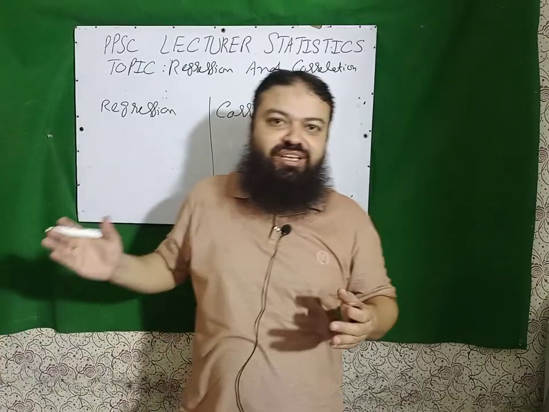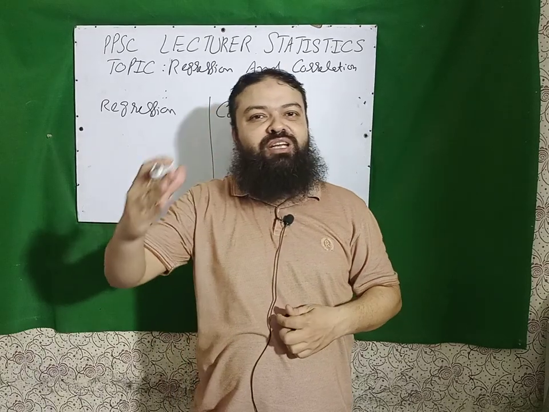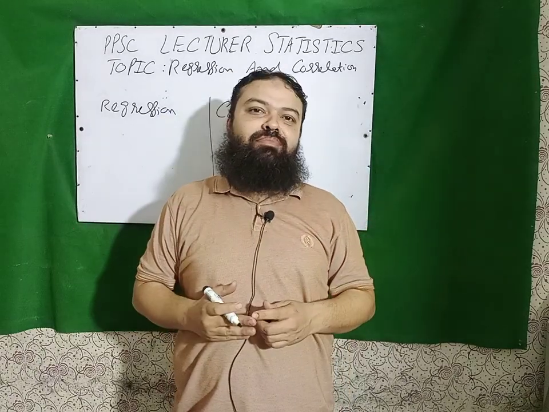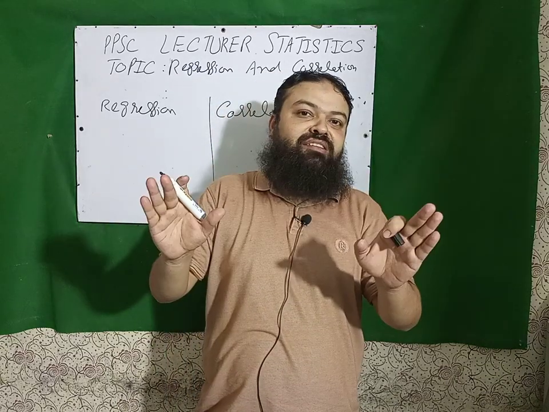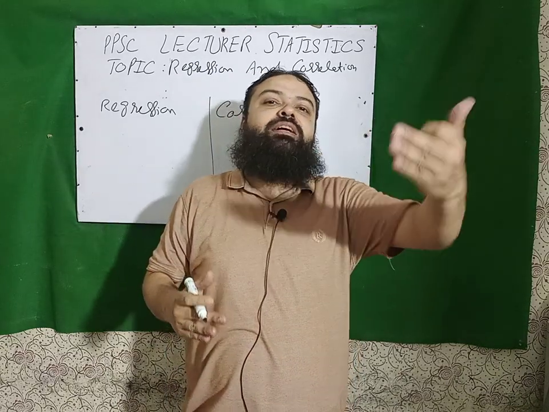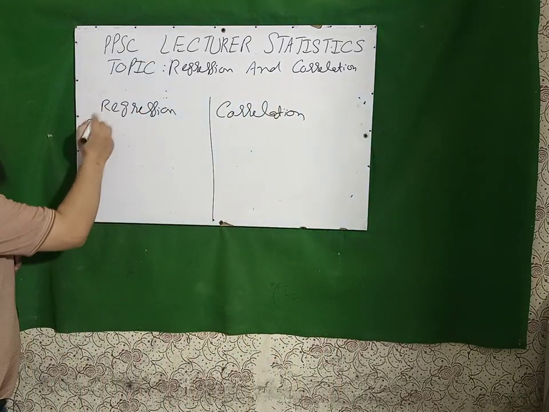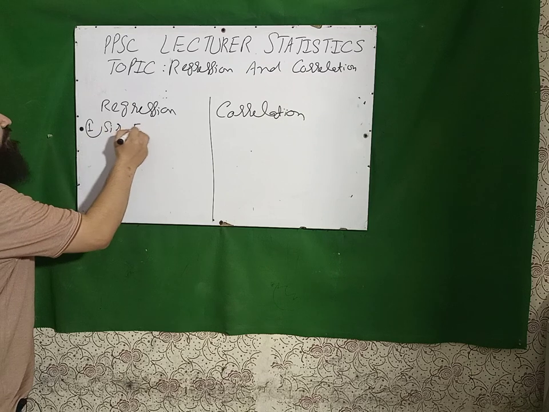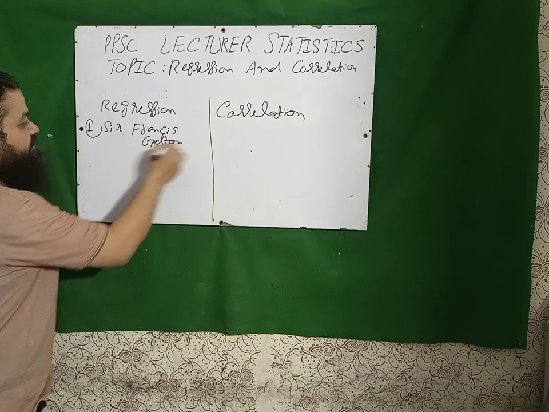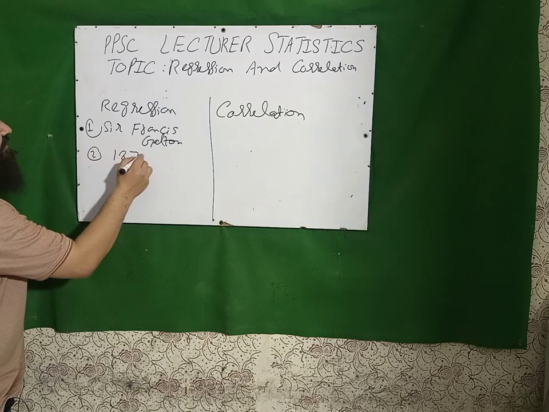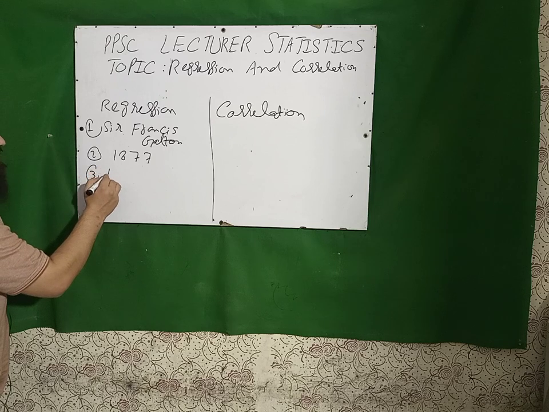In regression, we have the concept of dependence of one variable on one or more independent variables, whereas in correlation, there is no concept of independence. Both variables are depending upon each other. And very important MCQs are: regression was introduced by Sir Francis Galton in 1877. In regression, we have regression coefficient which is B.